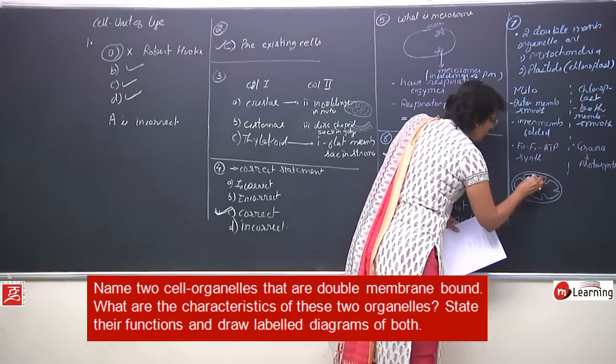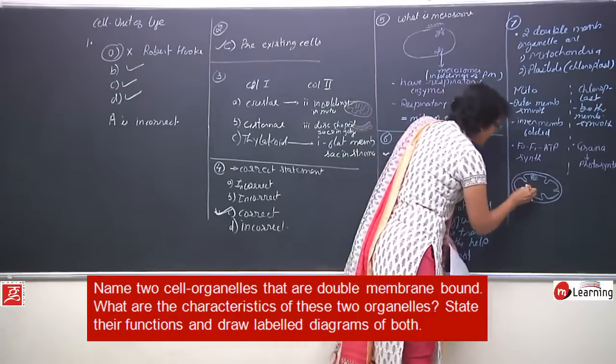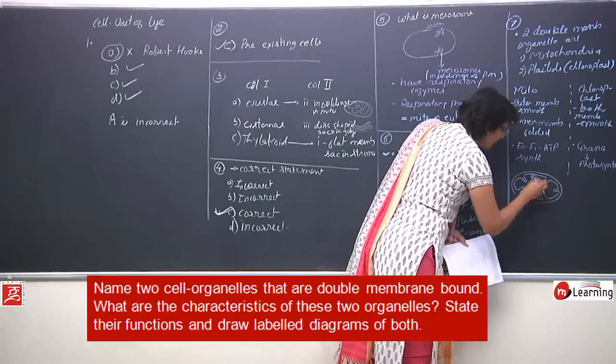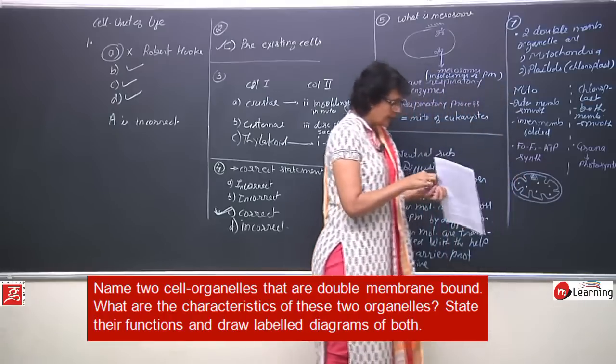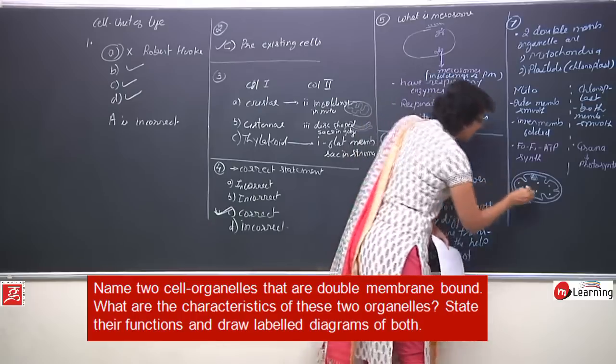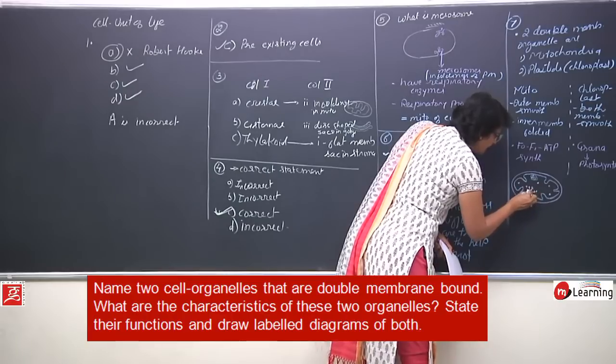It has its own circular genetic material. There are ribosomes which are free in the matrix, and on the crista are these F0, F1 particles.